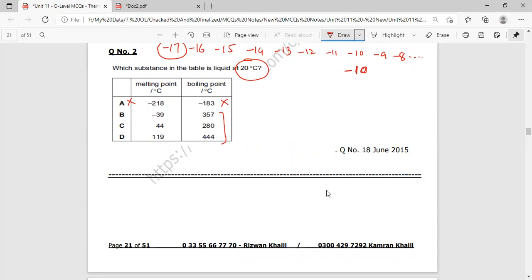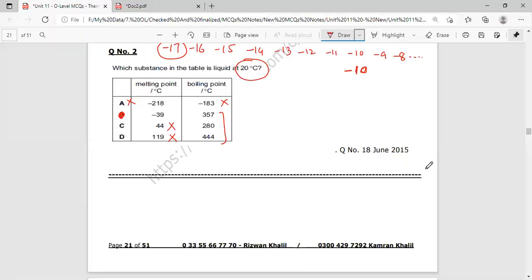What was the boiling point? Oh, sorry, the temperature of the liquid? It was 20 degrees Celsius. So melting point, it's 44, it is not possible. And 119 degrees Celsius and 20 degrees Celsius, these two temperatures are not possible. So we are left with only one option, and that is option B. So option B is the correct option.